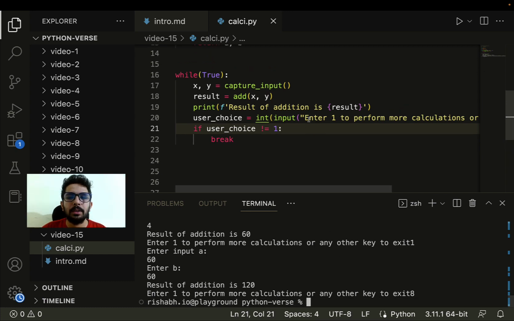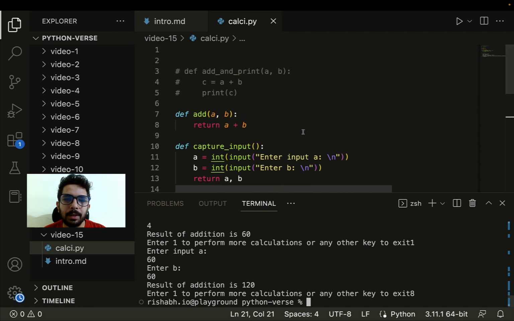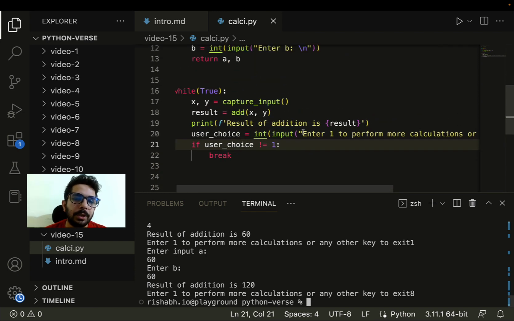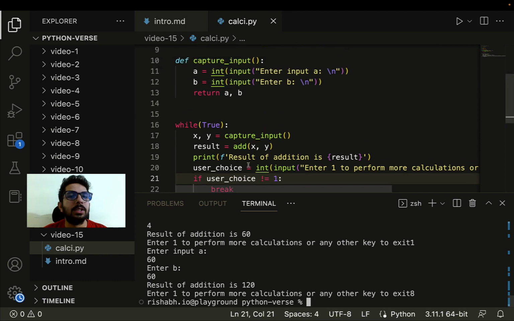So of course we can make it even more complex. There is absolutely no limit to what we can imagine and build out of the skills which we have already learned through this Python series. But yeah, this was just a slightly complex example of how exactly we can make the calculator better. So in future videos, when we talk about things like classes and then modules, we can see that we can actually build it even more complex. We can start providing more choices to the user based on what exactly they want to perform. So there is so much to learn. I would say we have just started.